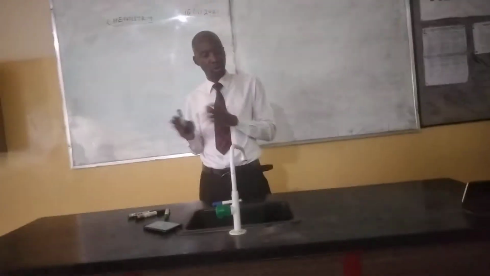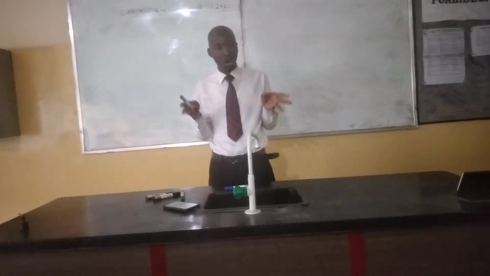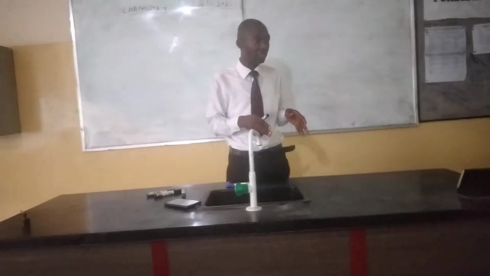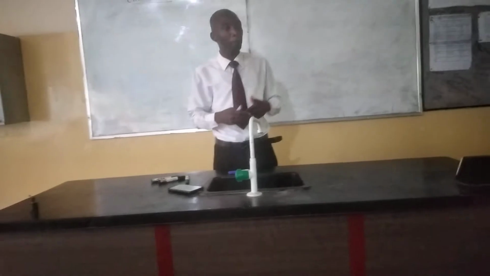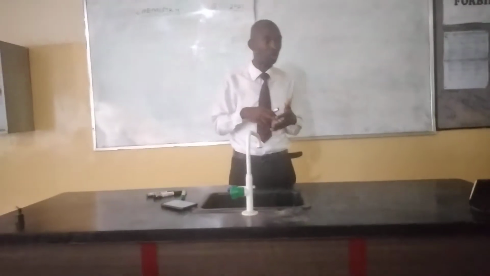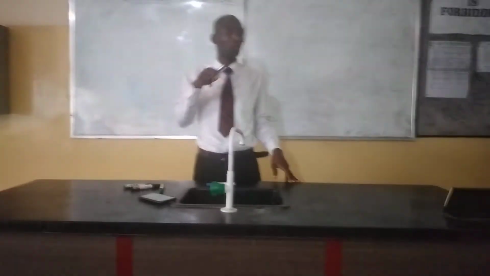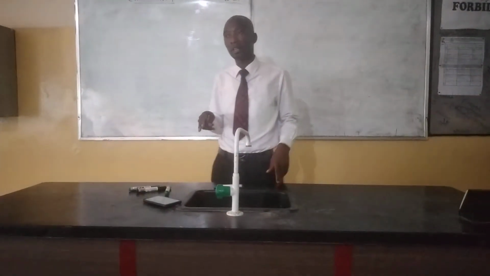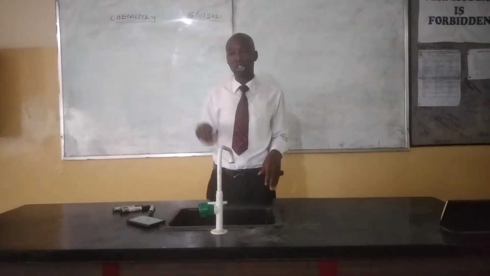Also, we have Lord Rutherford, whose model is the acceptable model among all the models stated by the scientists who contributed to the structure of the atom. He told us that the atom is divisible into proton, neutron, and electron, in which the atom has a center concentrated with most of the mass, the protons and neutrons, and the electrons are revolving around the nucleus. Have I answered your question well? Yes, sir. That's good. Now let's write.